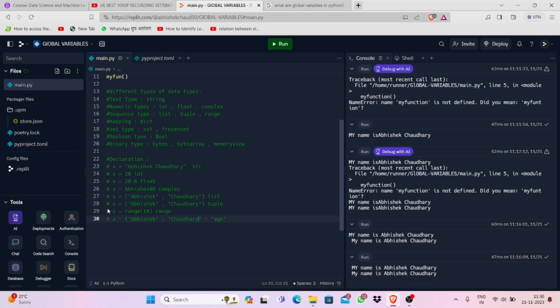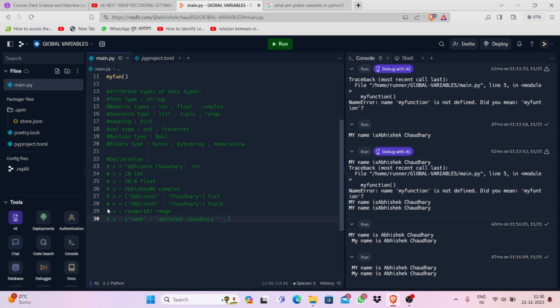Actually, we have made a mistake here. We are studying a dictionary, okay? In the dictionary, we just define a name. Just like we define a name called Abhishek, and then we define the name of that person, which is Abhishek. Or you can write Chaudhary too, it doesn't matter. And we have finished it, okay?